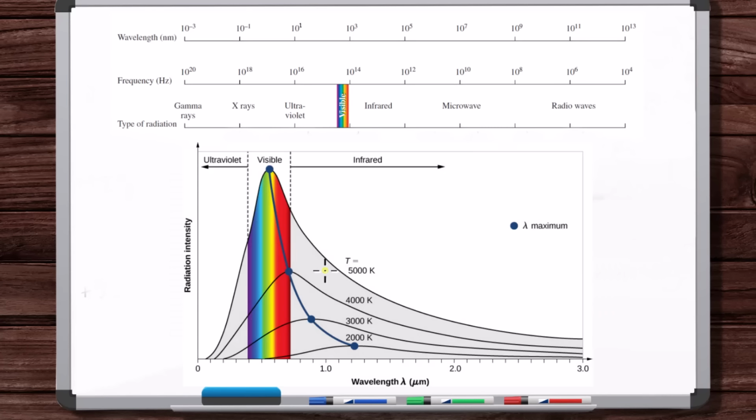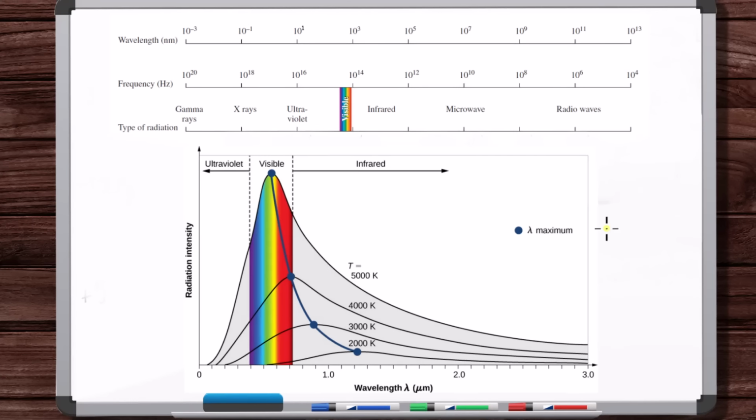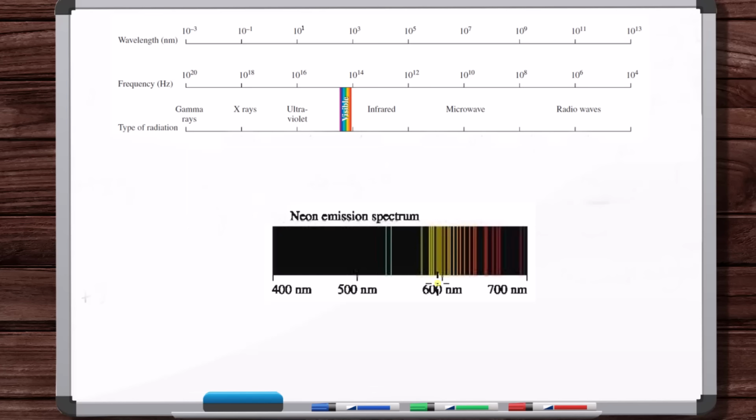Okay, now what about the term black body? What is a black body? Well, the first thing you need to understand is that there's two scenarios. First, if you have a gas, any gas that's at a very low pressure, so meaning that you have a very low pressure, thin amount of gas, low number of molecules, and if you heat that up or run an electric current through it to heat it up, and you capture the radiation it's emitting, with things like prisms, you can separate out the different frequencies. You'll get a discrete spectrum, like shown here. Discrete frequencies of light. This, for example, is neon, so neon gas.